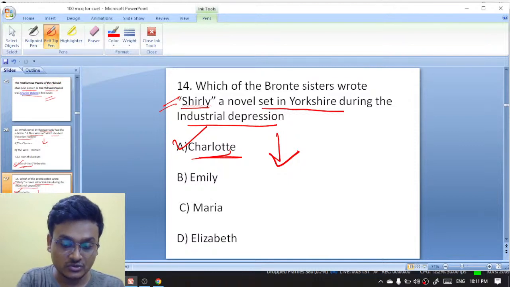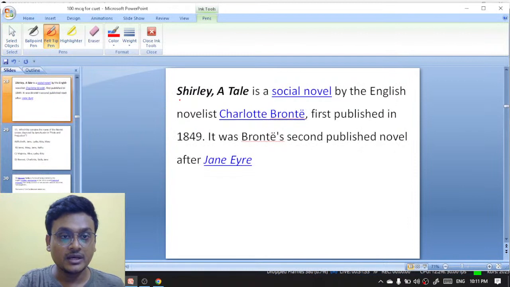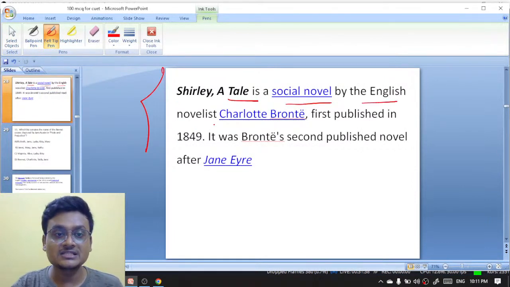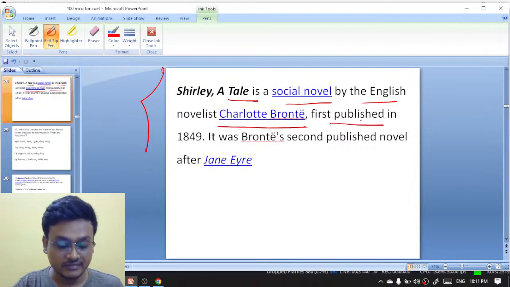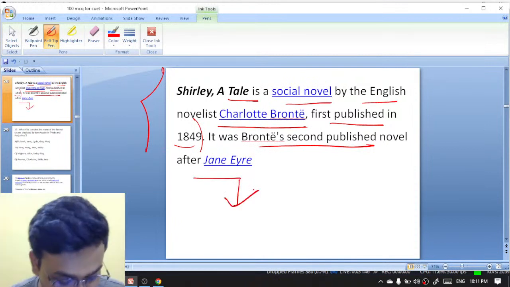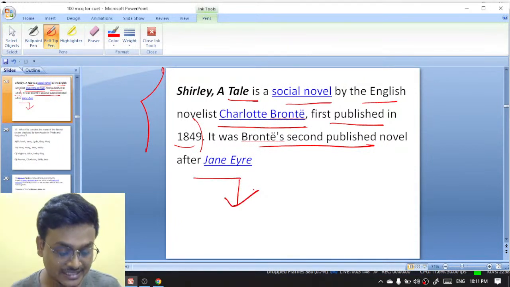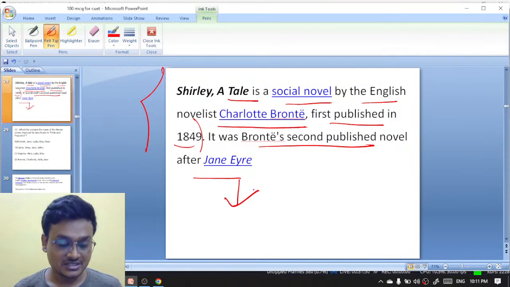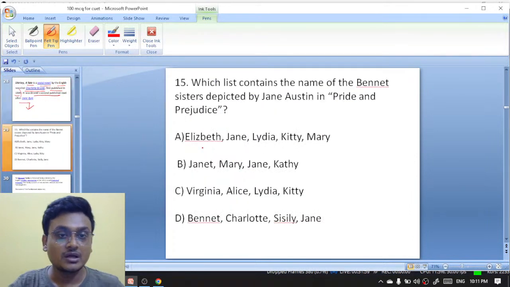Don't worry. And you see, Shirley, a Tale, is a social novel by the English novelist Charlotte Bronte, first published in 1849. It is Bronte's second published novel after Jane Eyre. Exactly, got it, Priyanka, Sonu. Exactly, I am Invincible. It is the second novel after Jane Eyre, Charlotte Bronte's second.